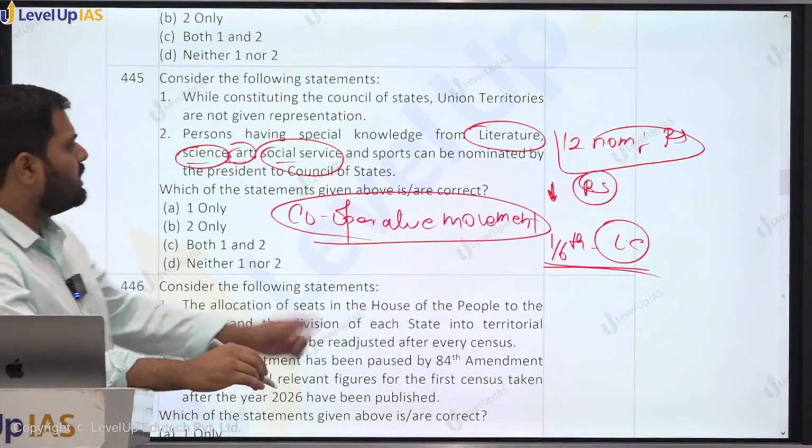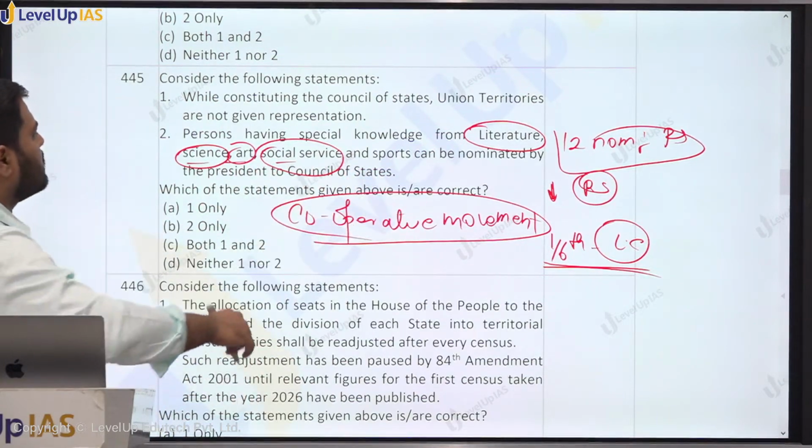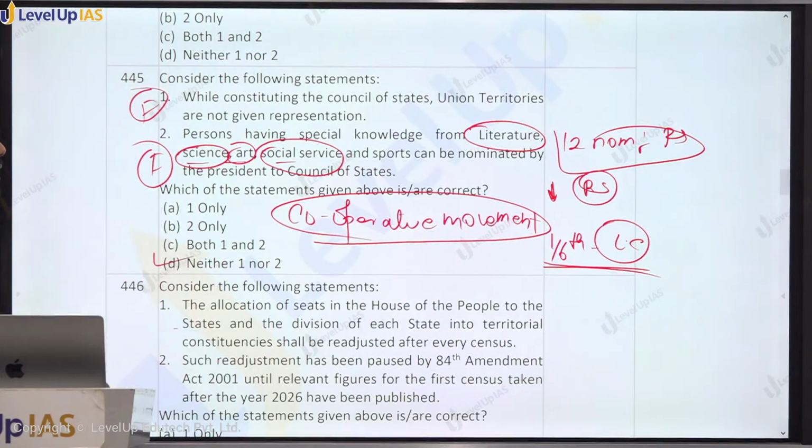But for Rajya Sabha these are the four grounds: literature, science, art and social service. This makes the second statement false. First statement is already false, so neither one nor two, right?